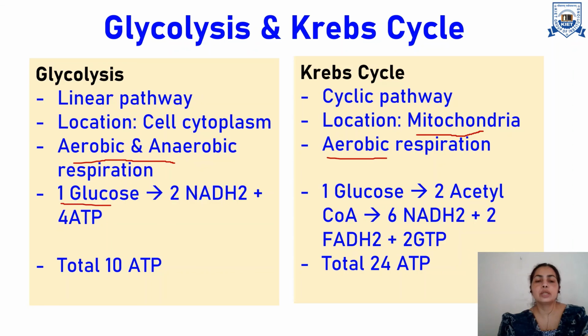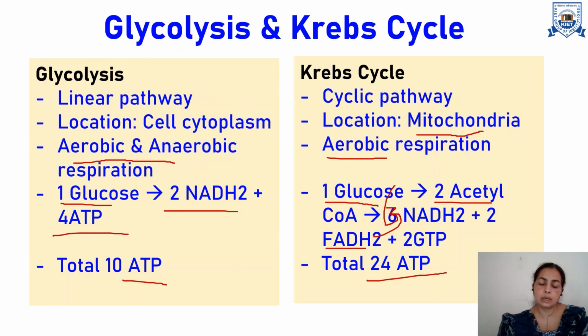Here we utilize one glucose, and glycolysis produces 2 NADH and 4 ATPs, while in Krebs cycle, one glucose, meaning 2 acetyl coenzyme A, produces 6 NADH from one glucose. Then there are 2 FADH2 and 2 GTPs, meaning a total of 24 ATP, and through glycolysis 10 ATPs are produced. So this is about glycolysis and Krebs cycle, the two important pathways in carbohydrate metabolism.